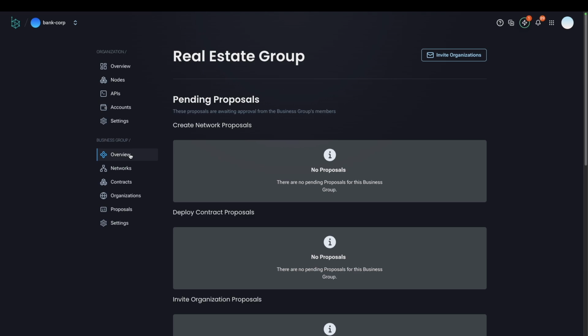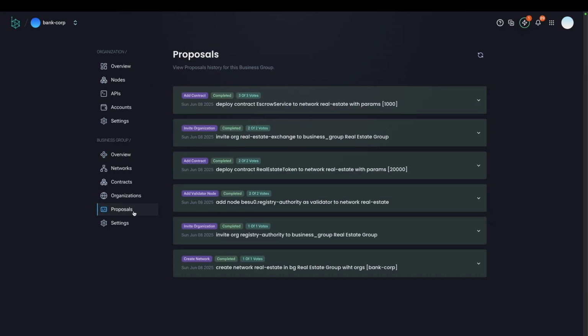As I can see here, we have this business group, the real estate group, and here we can see some of the pending proposals. Basically, a proposal is when one of the organizations proposes to change some components and some of the states of the blockchain. I can also check the proposal screen and see all the proposals that have been done, completed, started and so on. And I can check every proposal by just accessing the screen.